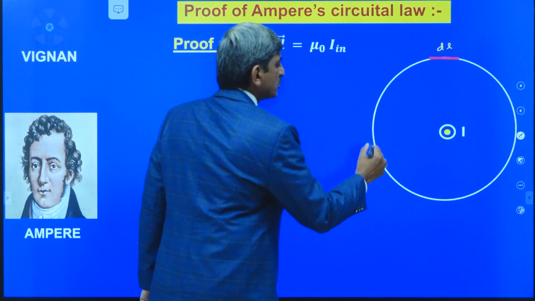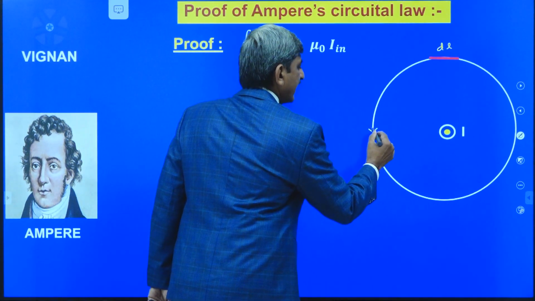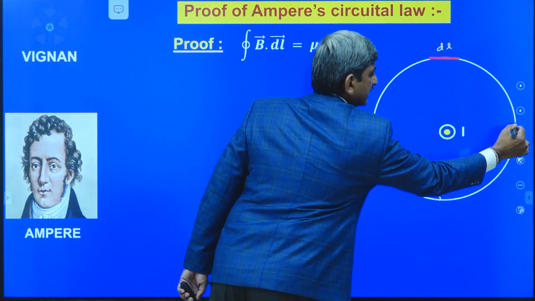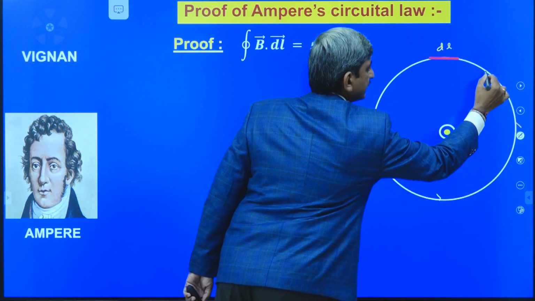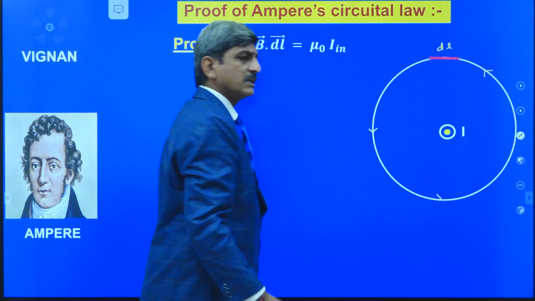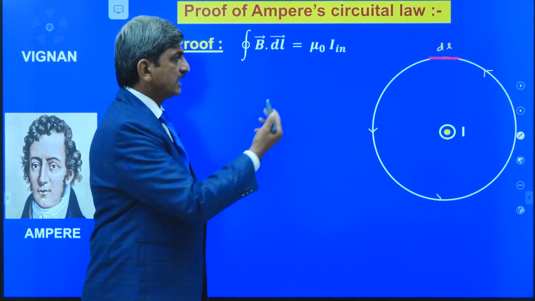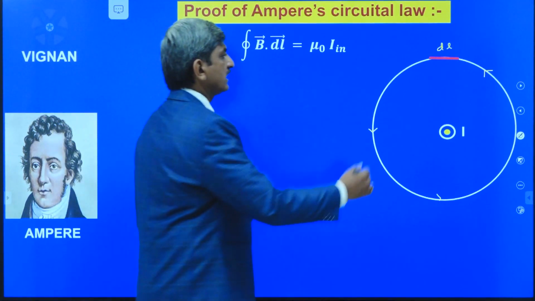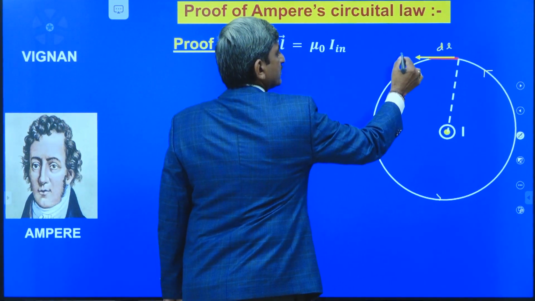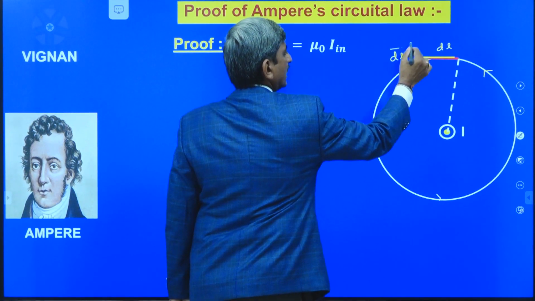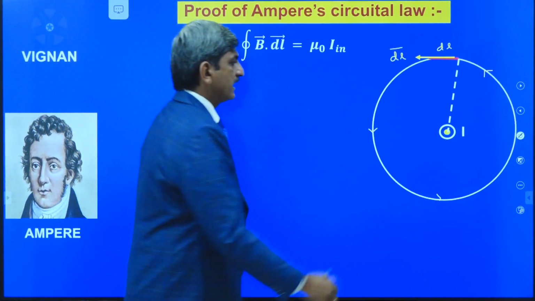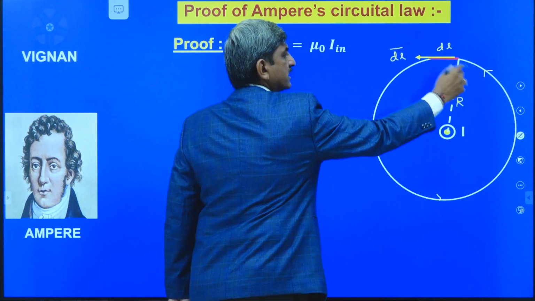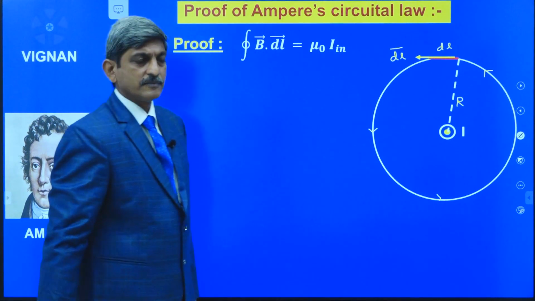Now, let us assume the direction of the loop in the anti-clockwise direction like this. The direction of the loop is our choice. Here I assume the direction of the loop in the anti-clockwise direction. Then the element gives the dl bar. Let us assume that r is the radius of the circular loop assumed by us.